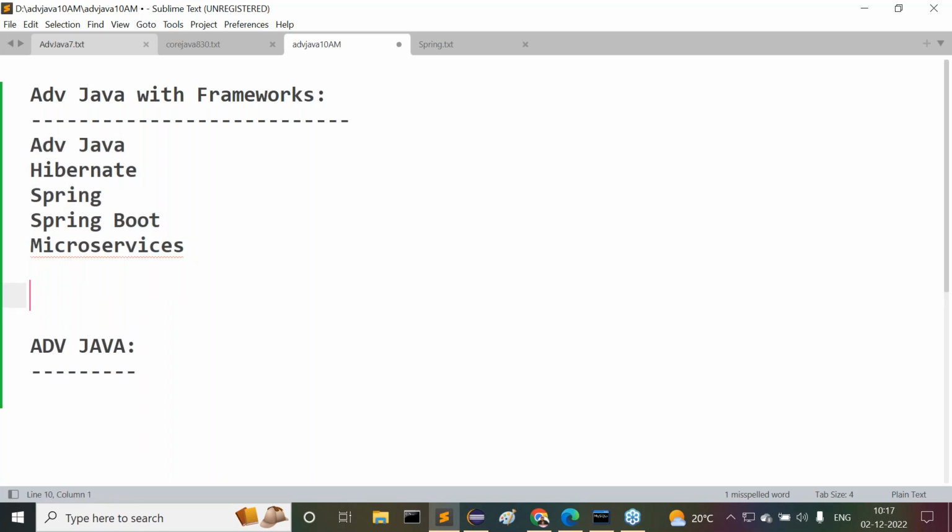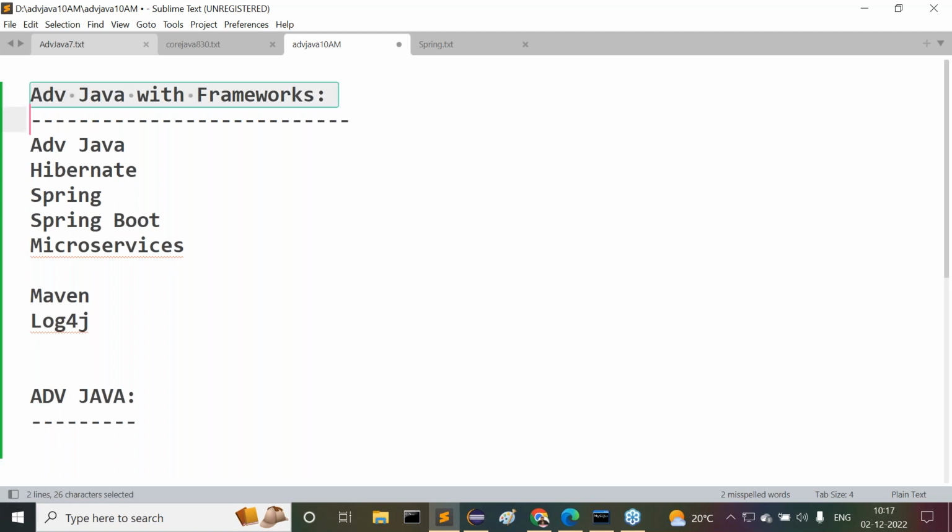Along with these, we are going to understand two more tools as per the requirement. We are going to prepare applications with Maven, so Maven is required. Then after that log4j. These two tools, Maven and log4j, depending on the requirement, I'm going to use either of them. So this is advanced Java with the frameworks.